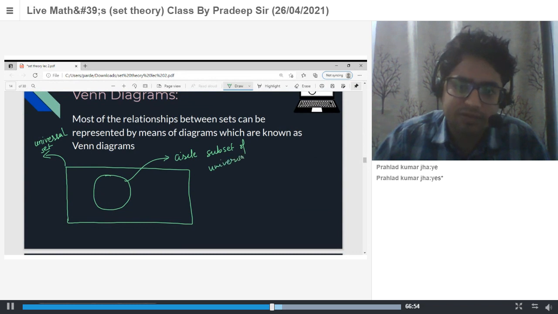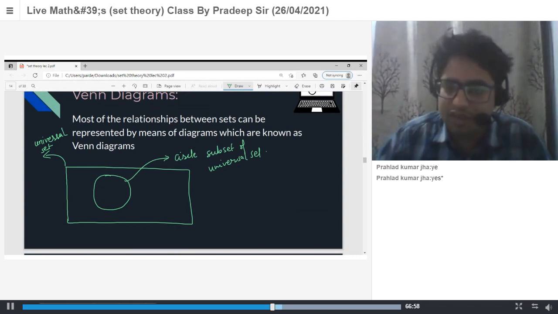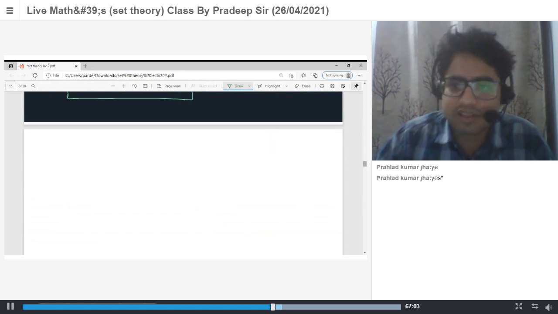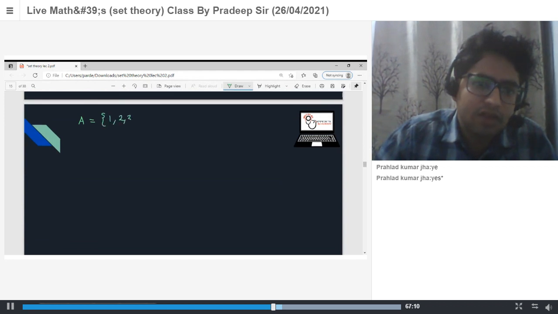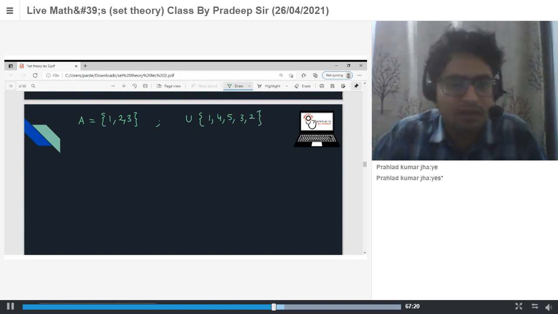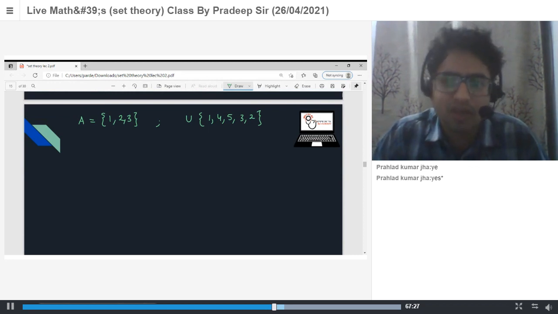For example, let's say we have a set A, which is {1, 2, 3}, and the universal set is {1, 4, 5, 3, 2}.